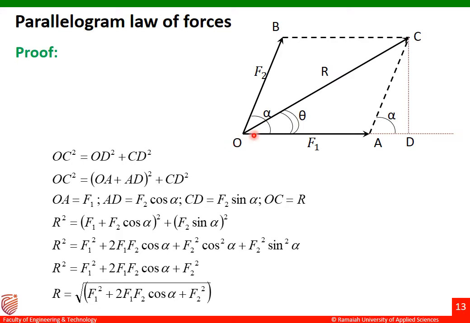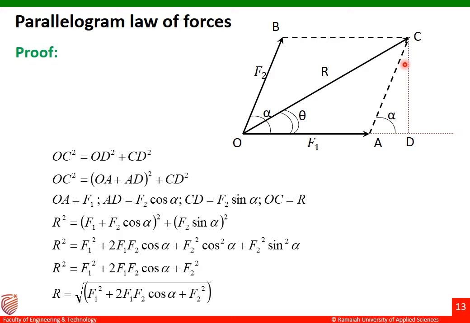Okay, from the figure we can see that OC square is equal to OD square plus CD square by applying Pythagoras theorem to the triangle OCD.